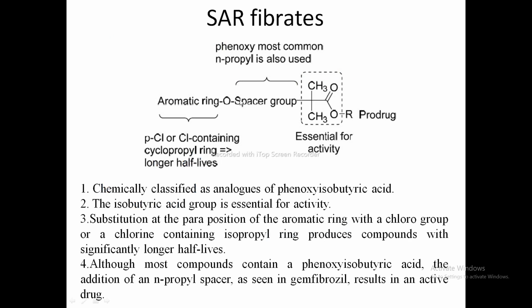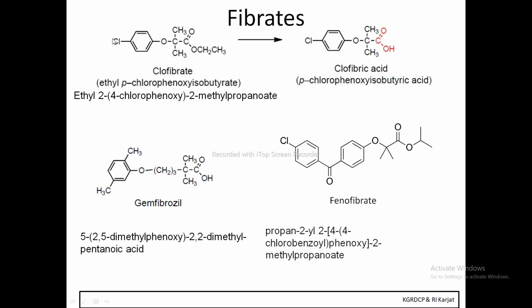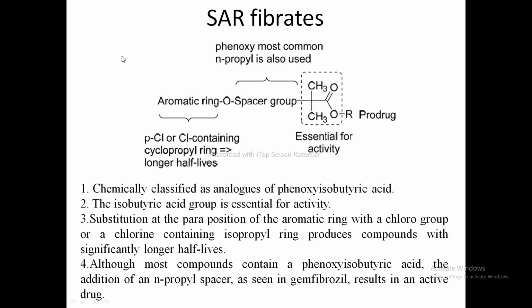So this is the SAR of the fibrates. The first point is the aromatic ring. In this case, that is a parachlorophenyl ring. So the parachloro or chlorine-containing cyclopropyl ring, or any aromatic ring, lengthens the half-life of that particular drug. So there should be an aromatic ring with the chlorine at the para position.